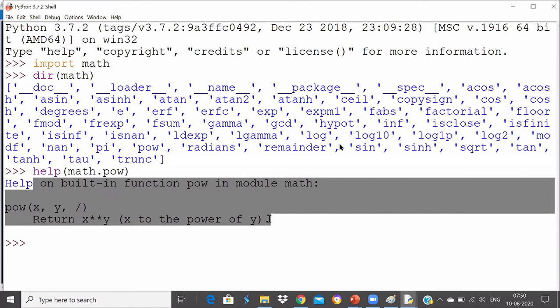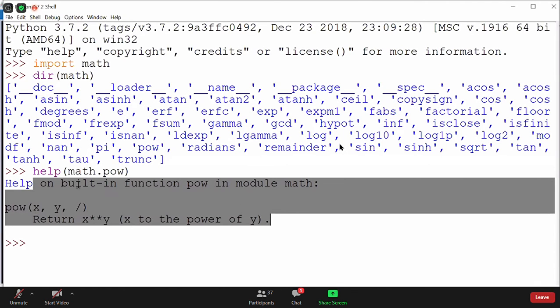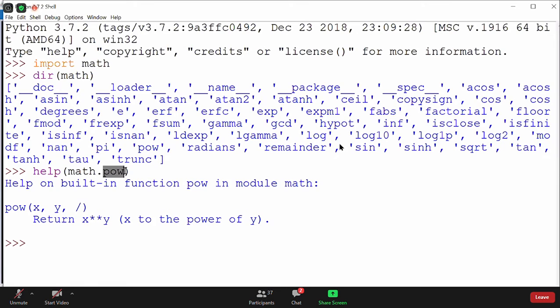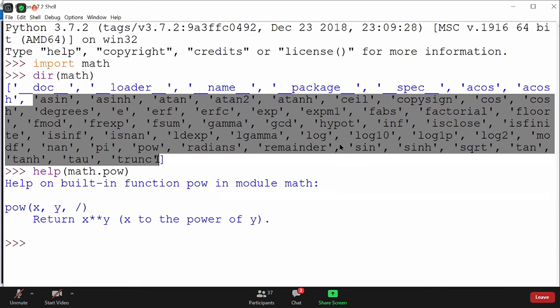Is that clear, Venkat? I hope this was your question, what I understood, and this is how you can classify. By classify, I hope you mean how do you know whether it is a function or a class or an attribute, right? So this is how you will come to know, by doing help on that. So only these many functions of math in Python? Yes, Naren. Only these many functions are available in math.